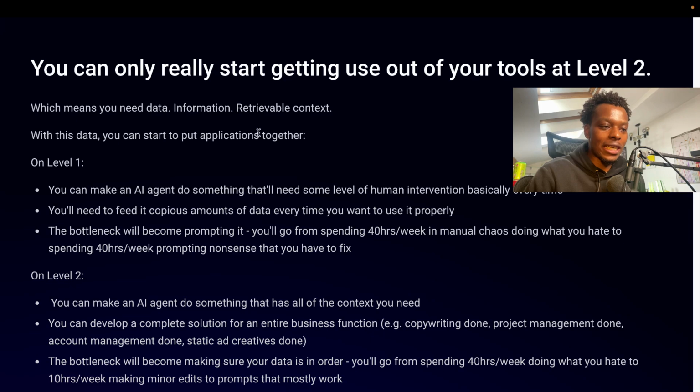So you need data, you need information, retrievable context. And with this data, you can start to put applications together. So on level 1 right now, which is what most people who are getting into AI agent building are doing, you can make an agent do something that will need some level of human intervention basically every single time that you make it.